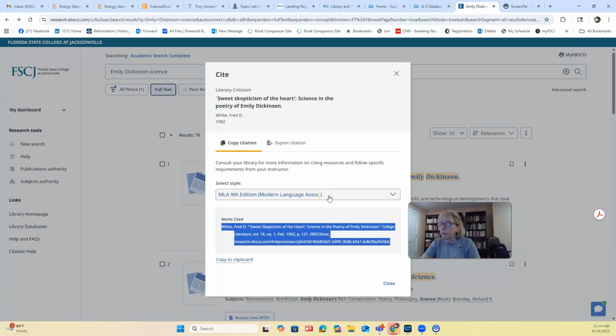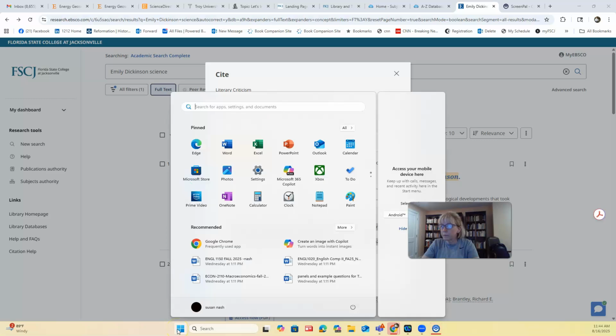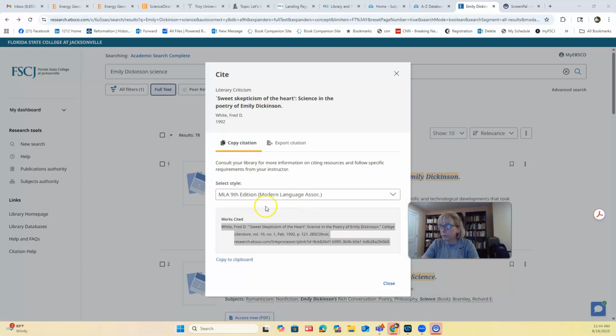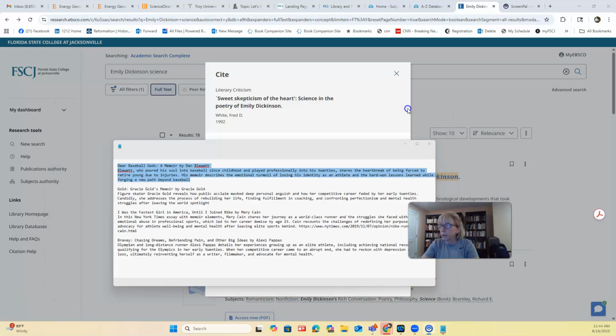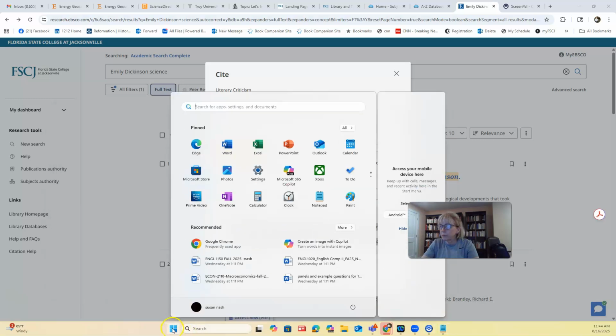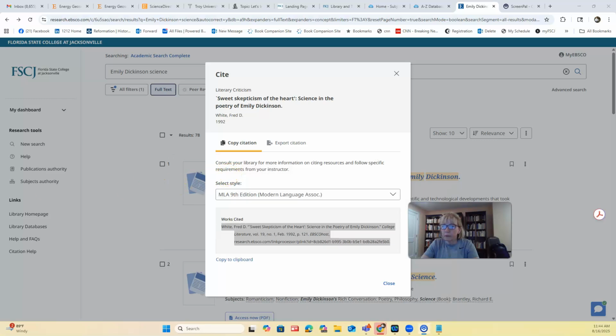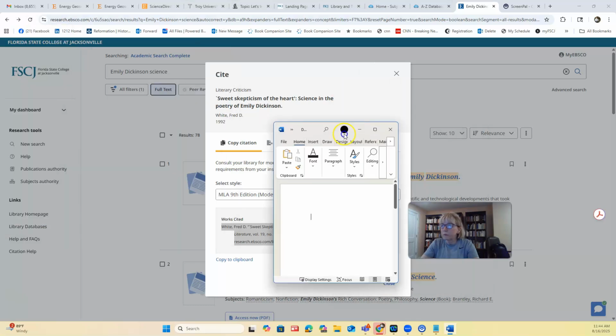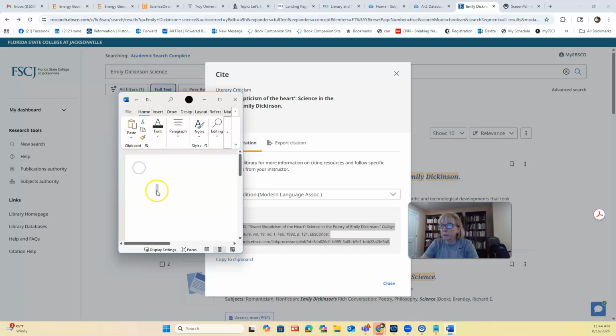And then you can copy it into Notepad or whatever else you're using. I'm going to open up Notepad. Only drawback with Notepad is that it will destroy the formatting. So let's just do Word. So, with a new blank document, I'm going to just paste.